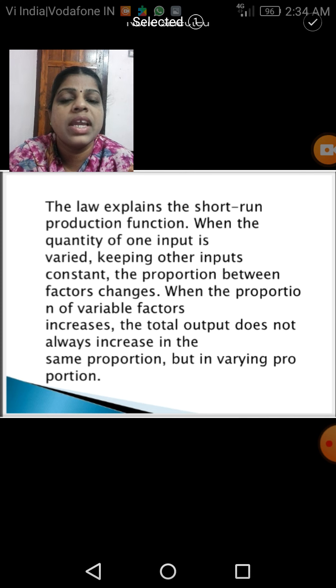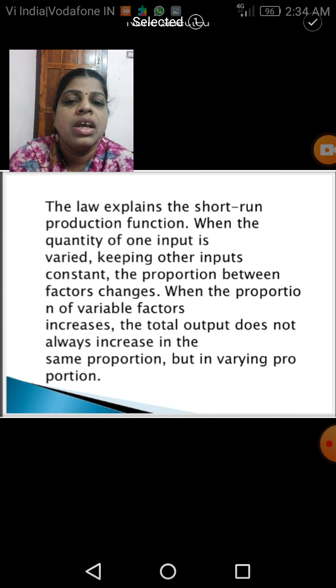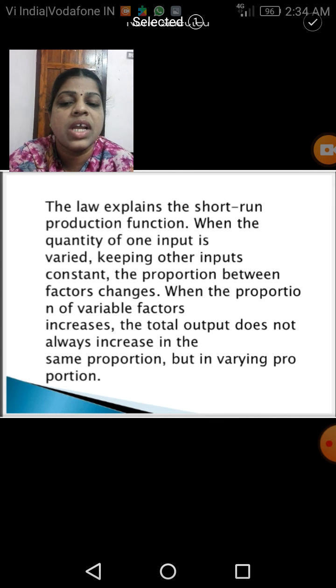Once again, I will explain, children. We know that the proportion in which we combine the fixed as well as the variable factors changes, isn't it? Because we are keeping some factors fixed and some variable, the combination in which we combine the variable and the fixed factors changes.